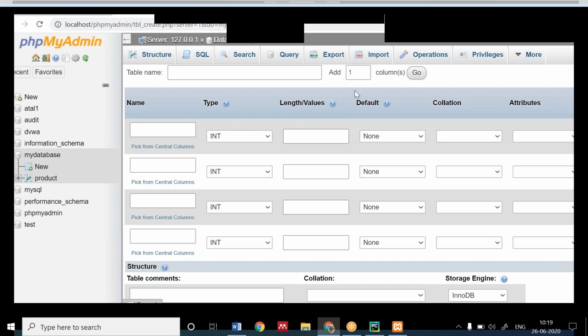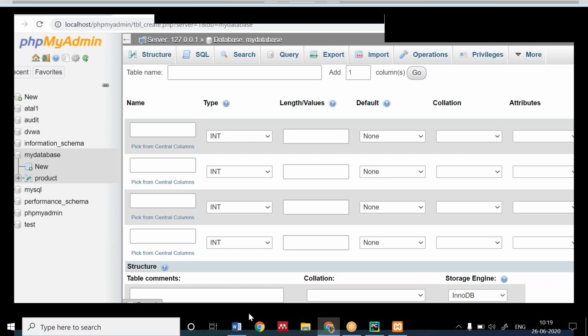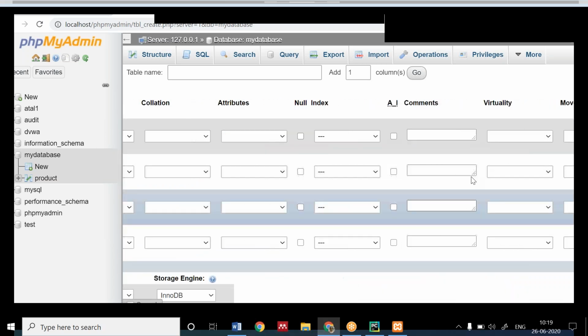And one more you can create. Create 6 columns, because one primary key will also be there. So create 6 columns, and name the first column ID. Make it ID and use auto increment. Click the AI. It's auto increment.